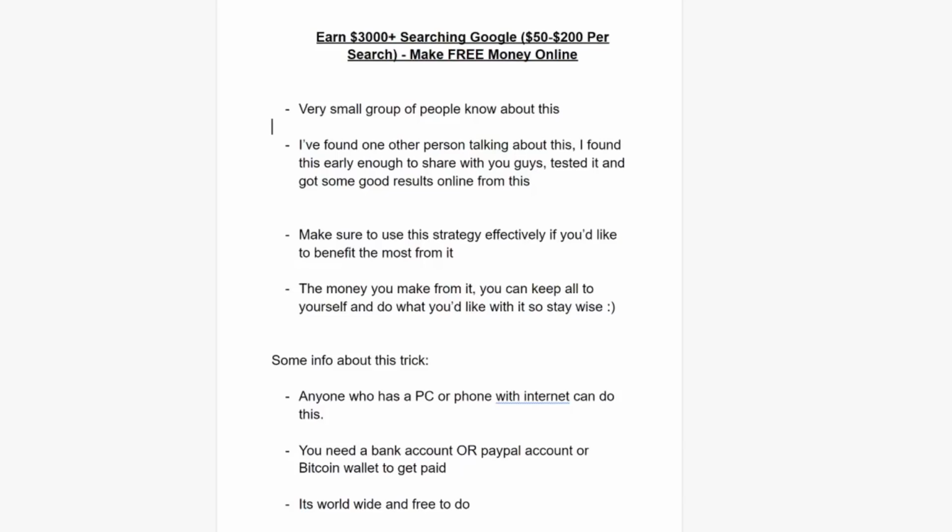The money you make from it, you can keep it all to yourself. You don't need to owe me commissions or pay a percentage or anything like that. It's all 100% yours, so you can do what you like with it, so stay wise. And just a few informations about this trick. Anybody who has a PC or a phone with internet connection can do this and make money from it. All you need is a bank or a PayPal account or a Bitcoin wallet to get paid from this. All of these payments are accepted worldwide. I'm sure anyone in any country, there are banks in your local country. If you can get a PayPal account, that is great. If you can't get a PayPal account, just go and get a Bitcoin wallet, as that's worldwide. It's worldwide, free to do. You don't need any money out of your own pocket to start with this.